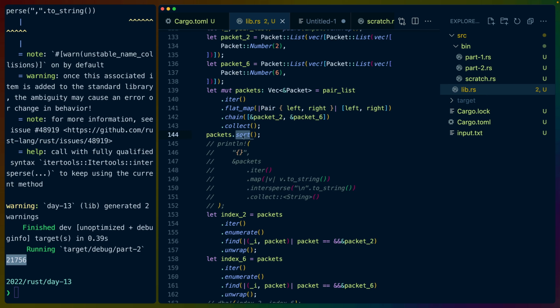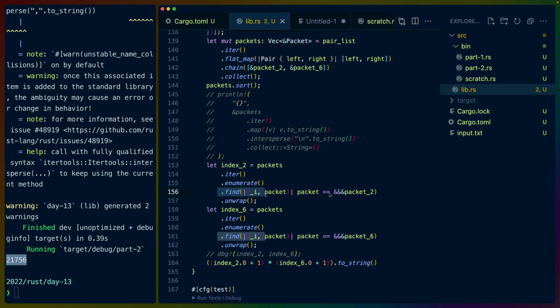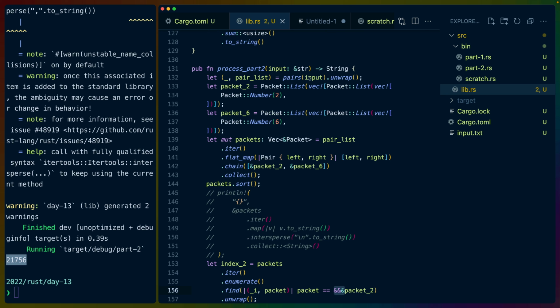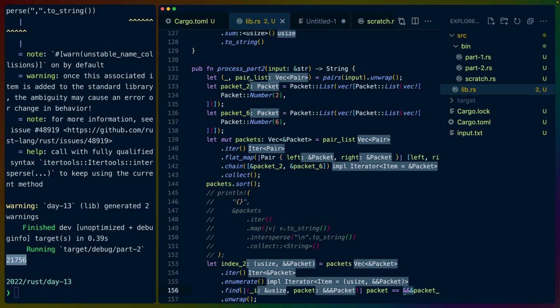So once we got our PartialOrd and Ord in order, then we were able to do the find for each of the packets. This looks really strange. I'm sure it is because we're using references all the way down. So for example, we parse into a pair list. This owns the Vec of pairs. This owns all of the pairs. So if we iterate over that, we get one reference, right? So left and right are references. So now when we flat map over them, we have an iterator of references to packets, not an iterator over packets. That's why we have packet 2 and packet 6 owned by these 2 variables up here, so that we can reference them into this chain.